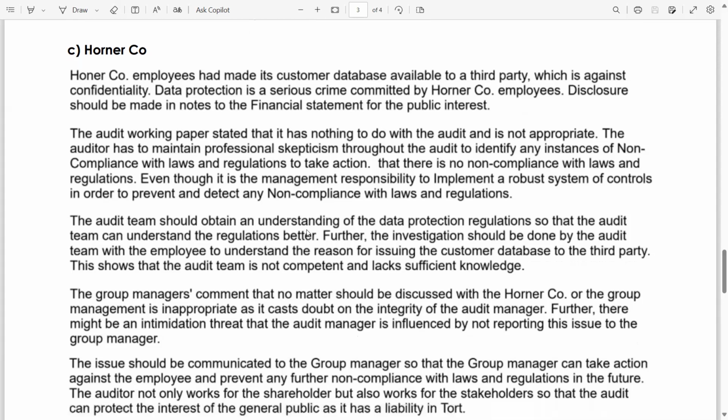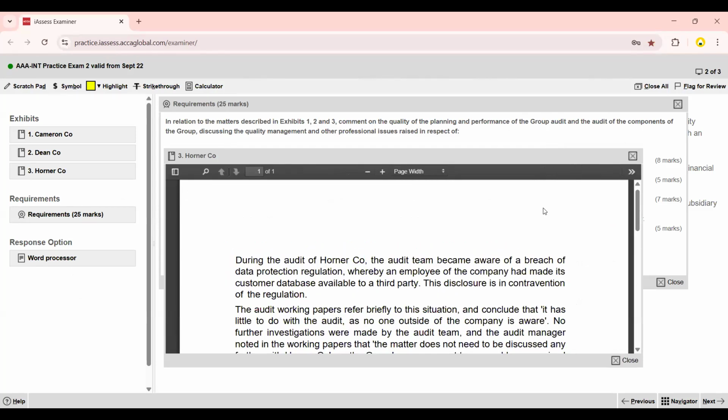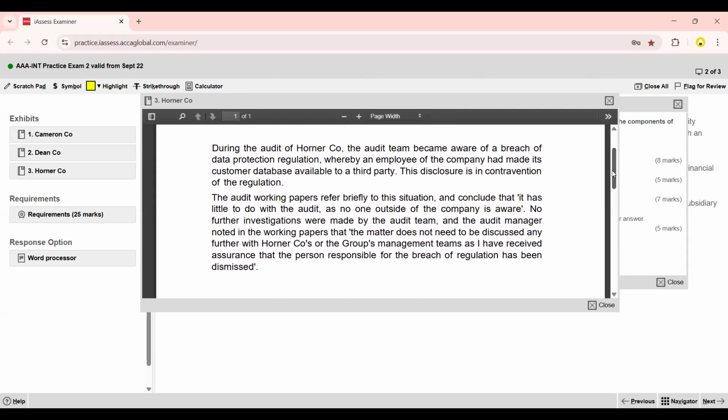Okay, let me read the part C or part 3 exhibit for you. Sorry. So this is exhibit number 3, owner company. I will give you an overview. It's a small exhibit. During the audit of owner company, the audit team became aware of a breach of data protection regulation. Highlight this thing, whereby an employee of the company had made its customer database available to a third party. Wow. This disclosure is in contravention of the regulation, non-compliance with laws and regulation.